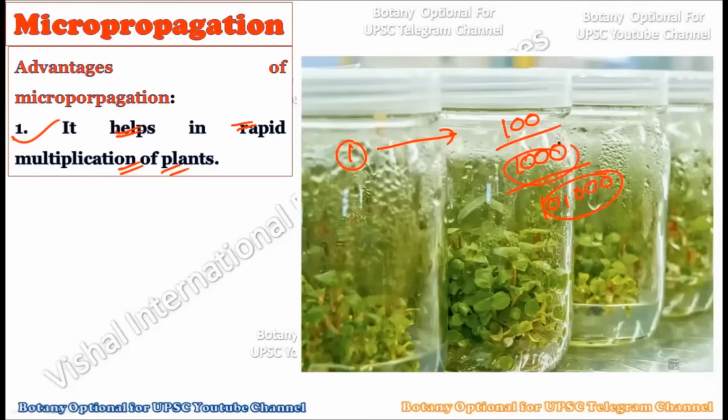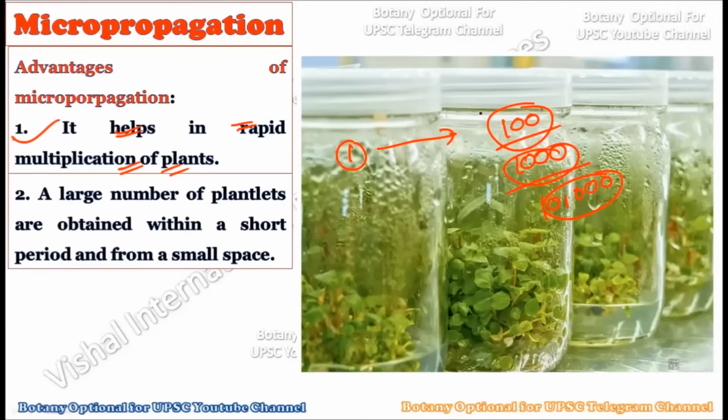10,000 plants, however many plants you want, that much amount of plants can get created by using this particular micropropagation technique, because this technique follows the tissue culture techniques, in which we can create the large number of plant specimens as we require, okay? And this is the biggest advantage of micropropagation, that is, a large number of plants can be produced within a very short period of time.